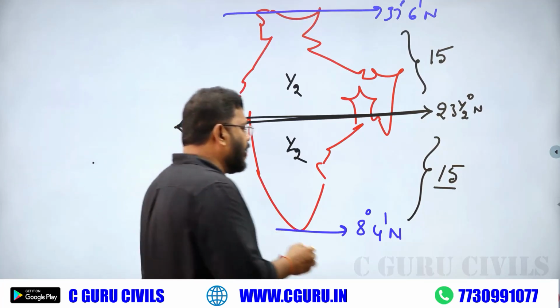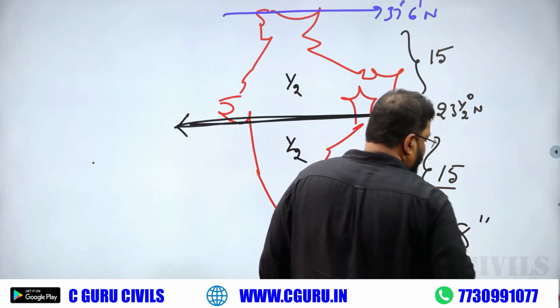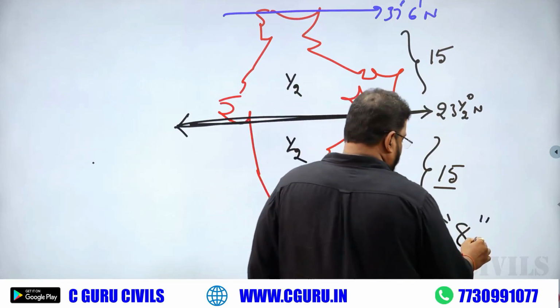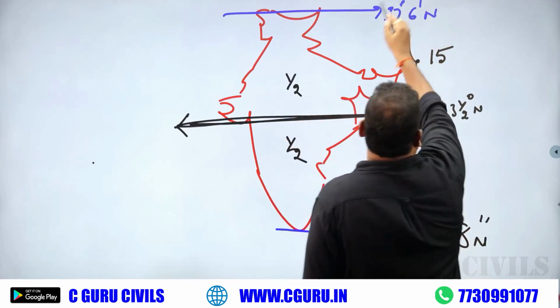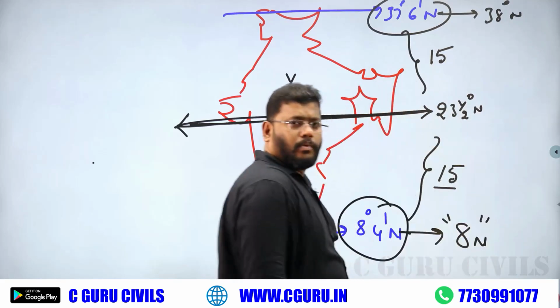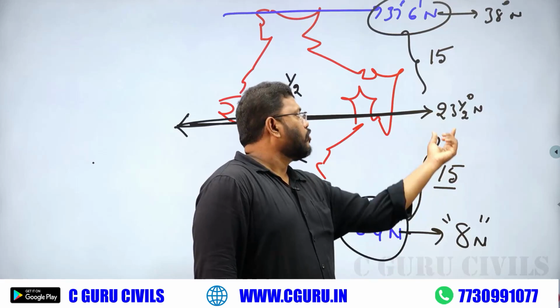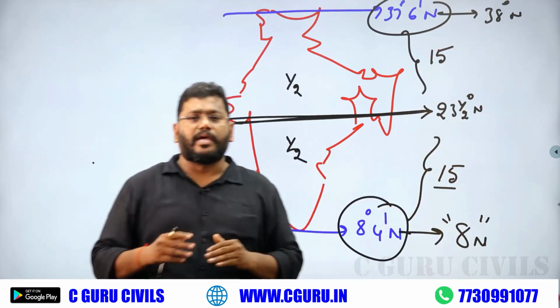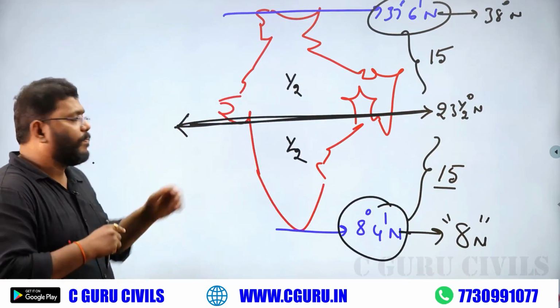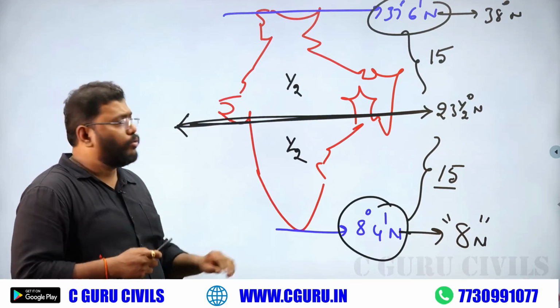Generally, 8 degree 4 minutes they take as 8 degrees, and 37 degree 6 minutes they take as approximately 38.